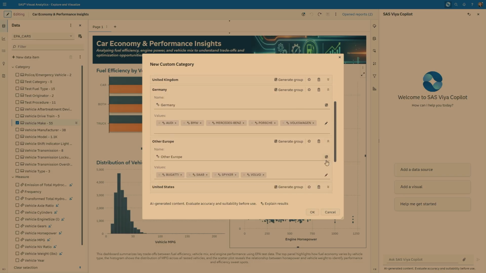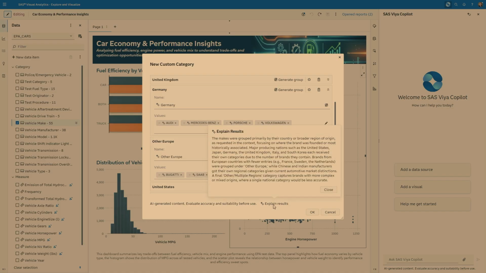I should also mention you see these little sparkling icons in here. They indicate that this value assignment was done by the large language model itself. So if you feel like, oh, BMW is really something for the other Europe category, you can drag it over. So you can fix it, you can tune it, and it loses the little sparkling icon. If you're interested in why it did what it did, there's a little explain button, so you can have a look at the reasoning, why it decided to put one in the other. This one is relatively obvious. It looked at the car manufacturers, where the origin is.